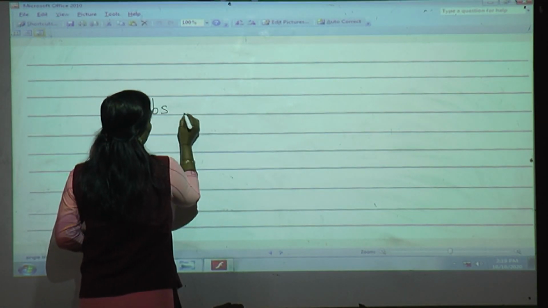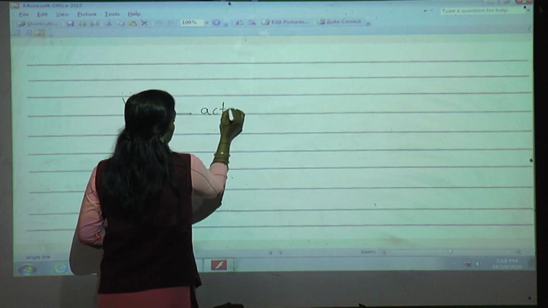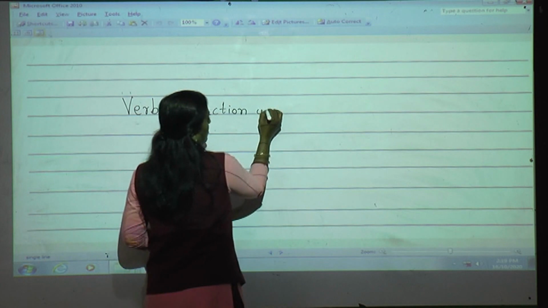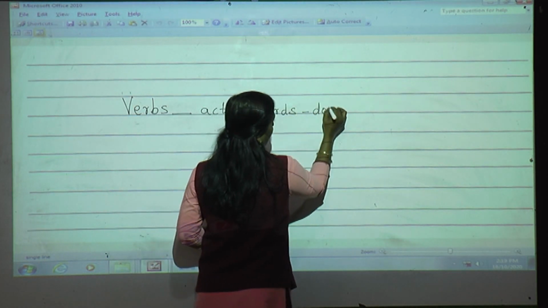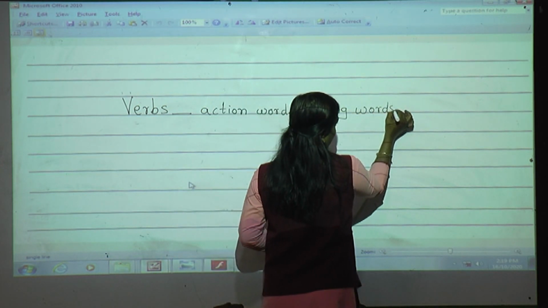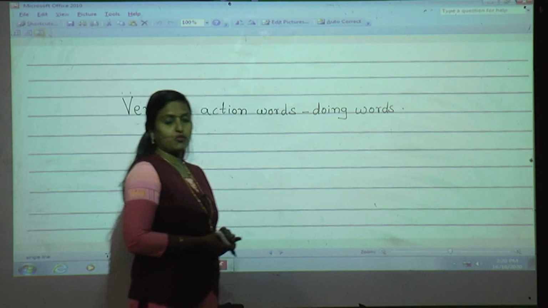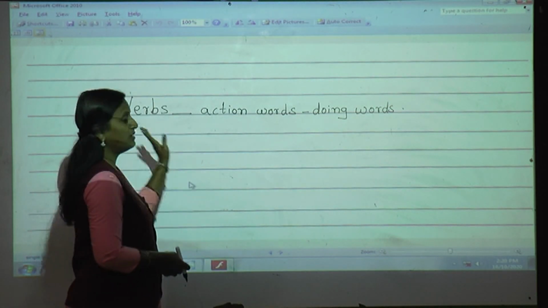So verbs are what? Yes, they are action words, or we can say doing words. Got it? So the word which tells us what a person, animal, place or thing does, that is a verb.